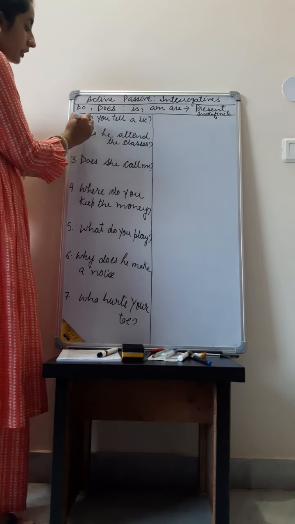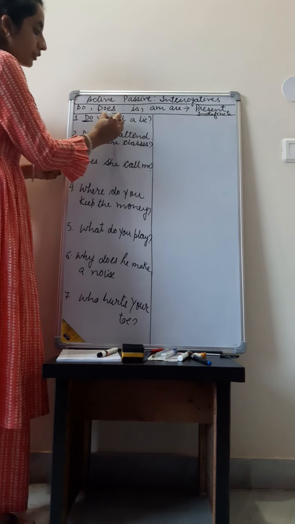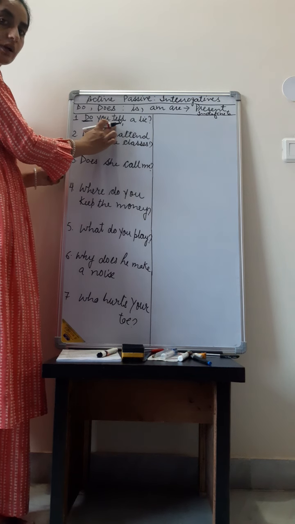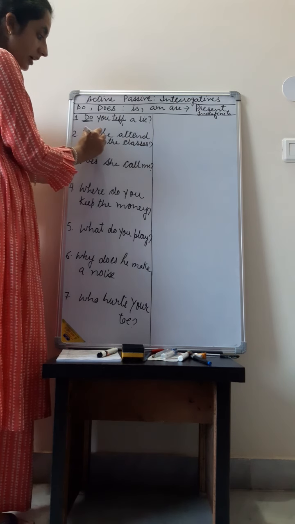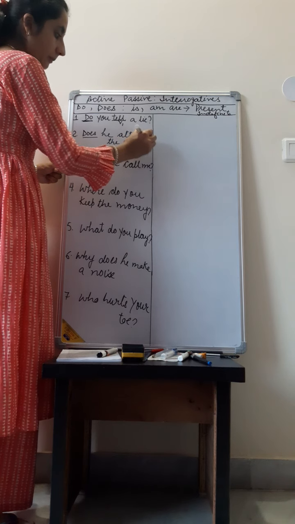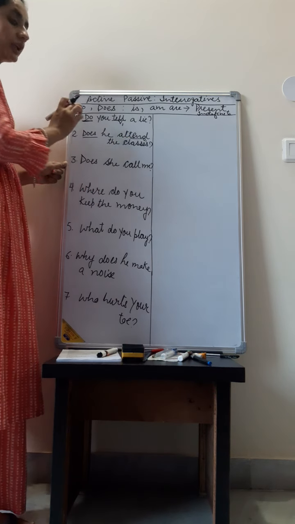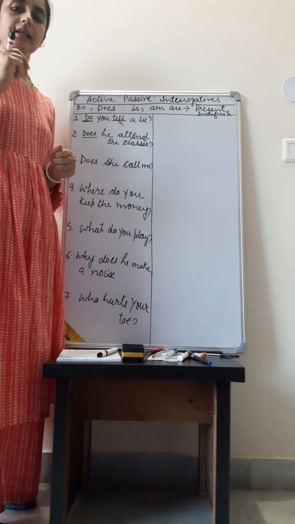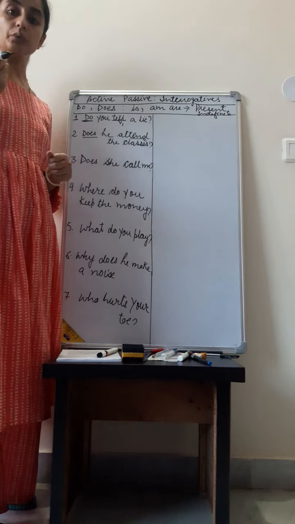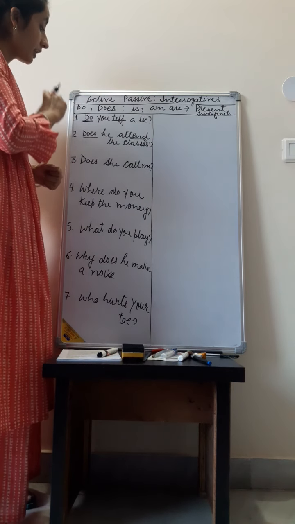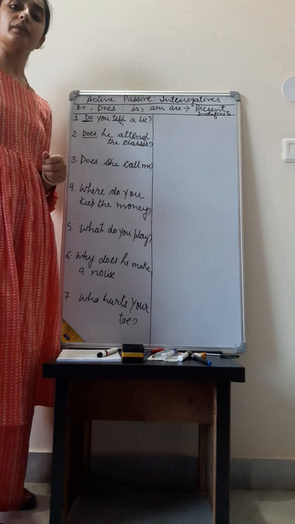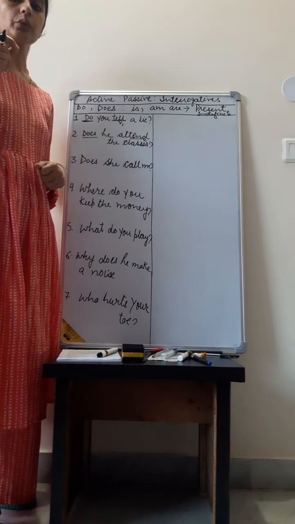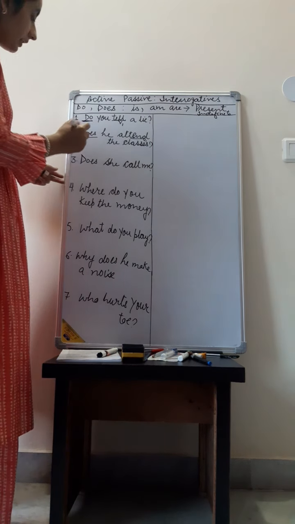You will see that do is used. Do plus verb's first form. So this will tell us that this is present indefinite tense. Then does with verb's first form. We use do with first person, I. Do I. And with second person also we use do. Do you. And with he, she, it we use does. And if it is plural, then also we use do. Do they.